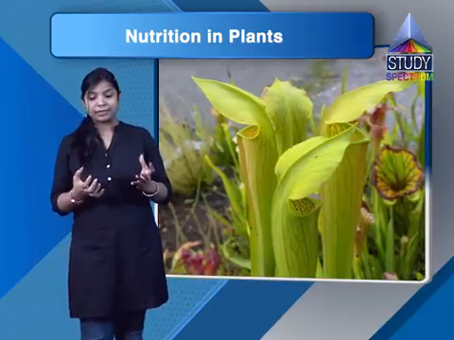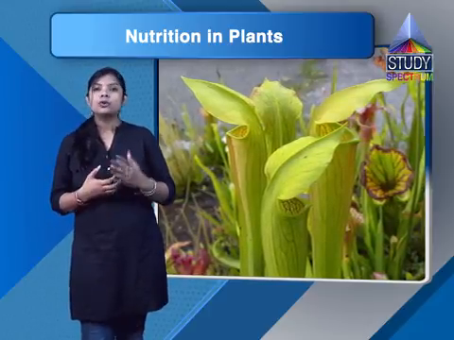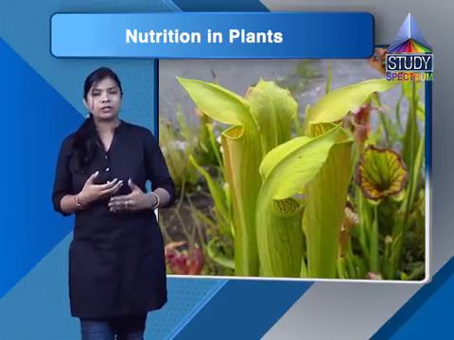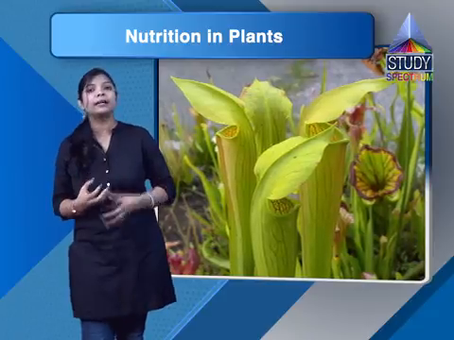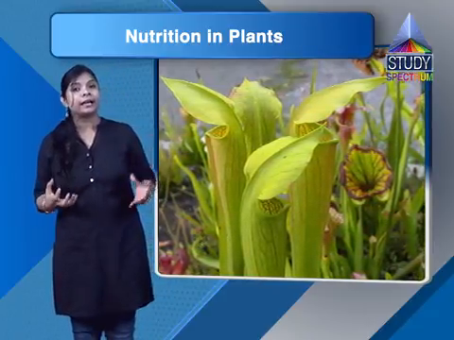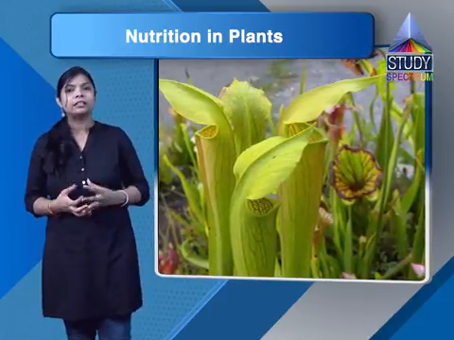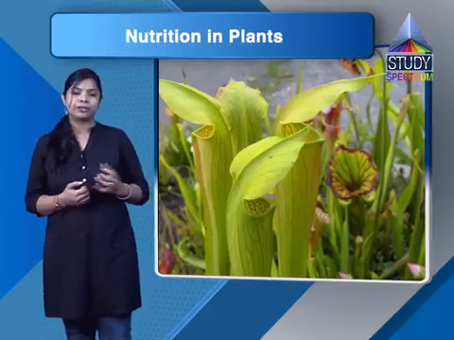Other than this, we have also discussed the insectivorous plants. These insectivorous plants are green, so they can do the process of photosynthesis and make their own food, but the soil where these plants grow is deficient in nitrogen.